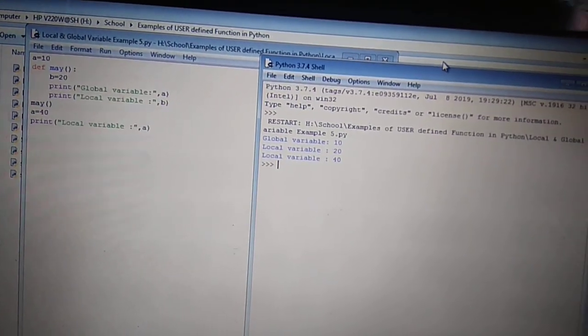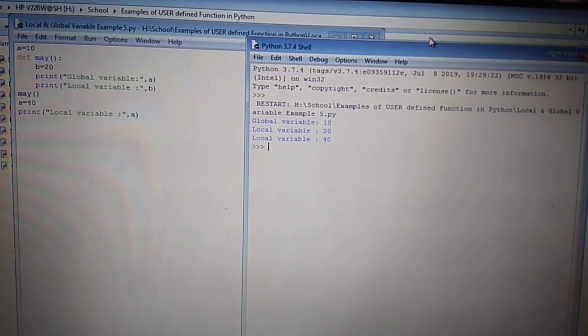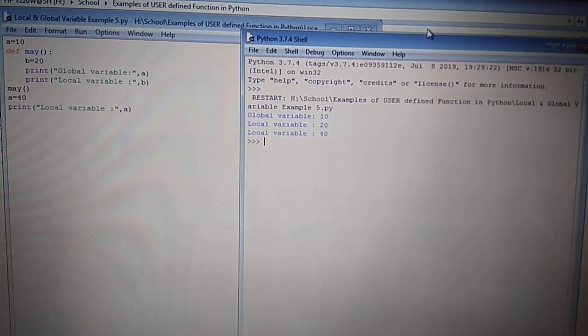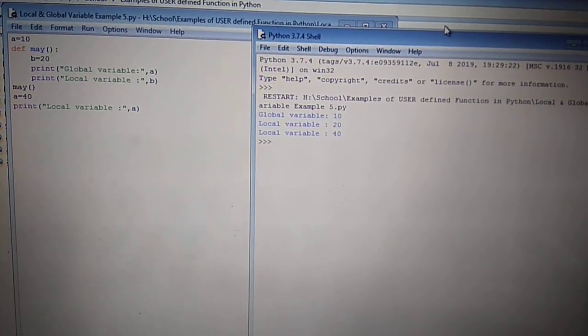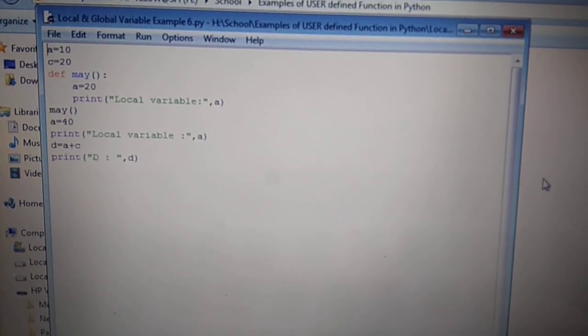Note down the thing: the first preference is given to the local variable if local and global variable have the same name. If the names of local and global variables are the same, then the first preference will be given to the local variable. Here the local variable is a equals to 40, that's why you get the output 40.